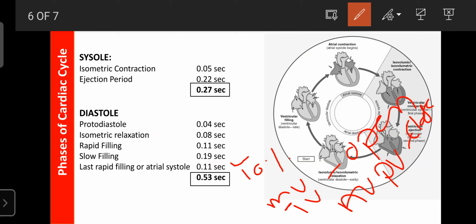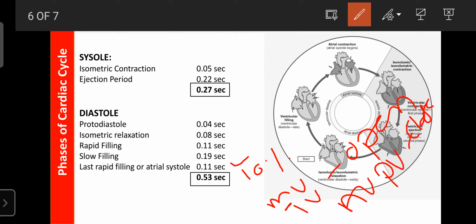Around 10% of the blood is pumped by the atria to the respective ventricles. During this period, the mitral valve, that is the bicuspid valve, and the tricuspid valve are already open. It means they can only allow the entry of blood from atria to ventricles, and here the aortic valve and pulmonary valve are closed.